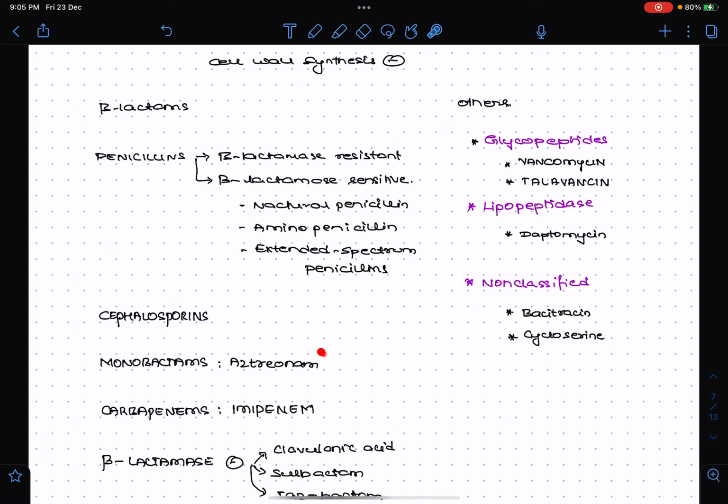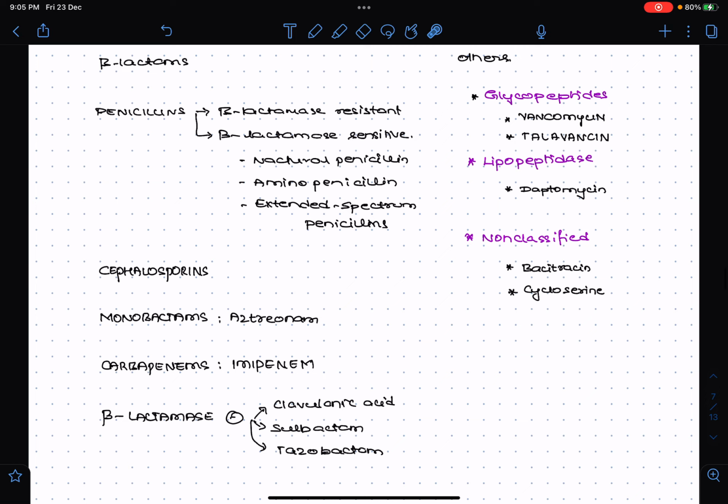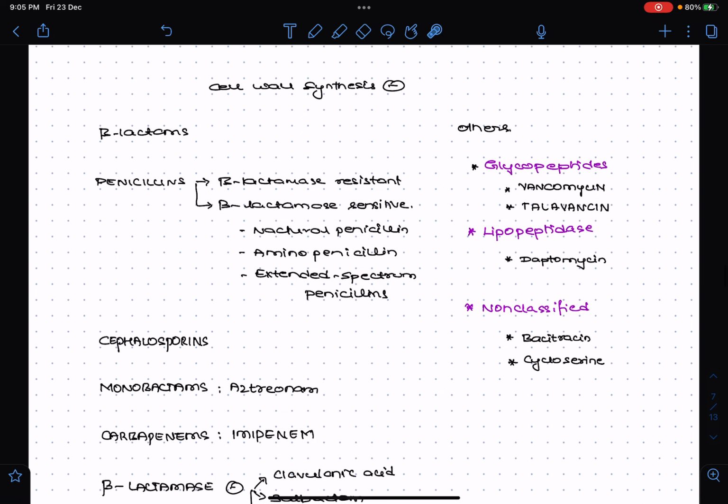Even when the person is allergic to other penicillin group drugs, it is only aztreonam that doesn't show cross sensitivity. So in patients who are allergic to beta lactam antibiotics, the exception is aztreonam. If the person is allergic to penicillin, you cannot use cephalosporins or carbapenems, except for aztreonam, which has not shown cross resistance. Under carbapenems you have imipenem. Under beta lactamase inhibitors you have clavulanic acid, sulbactam and tazobactam.